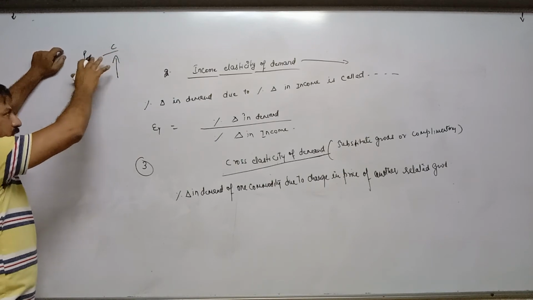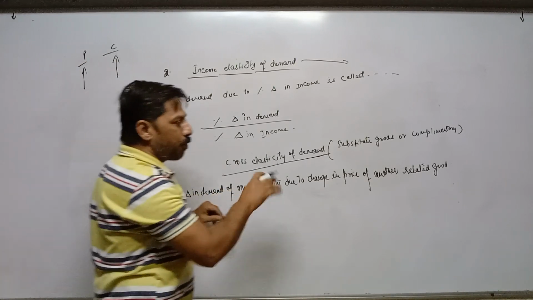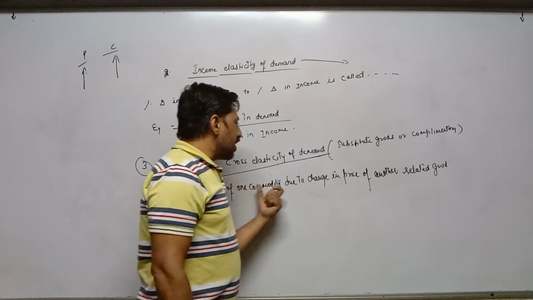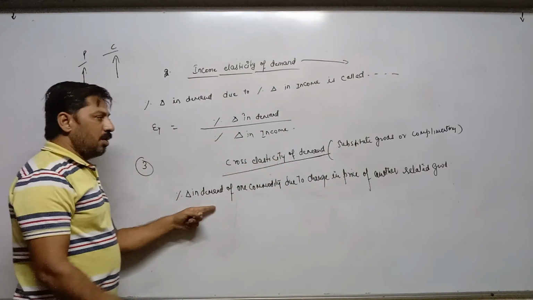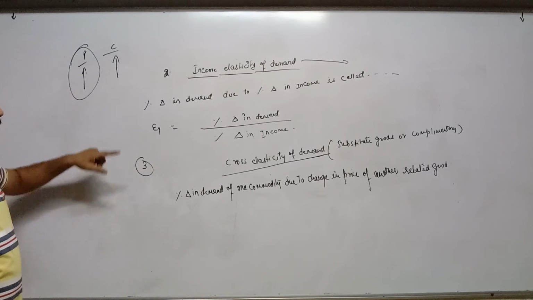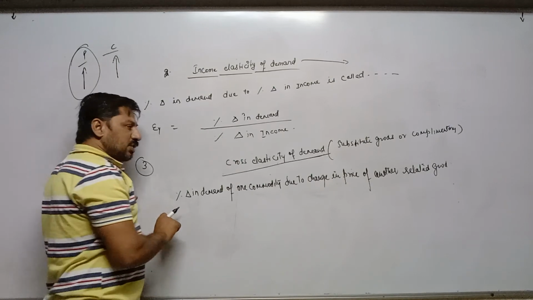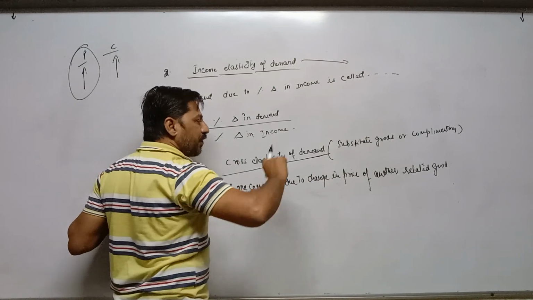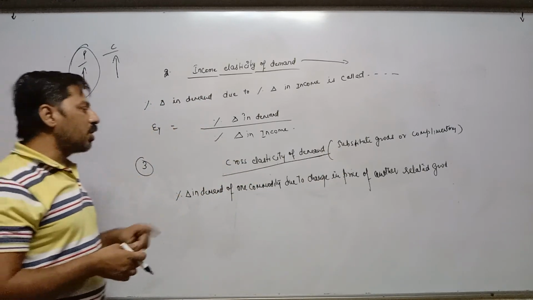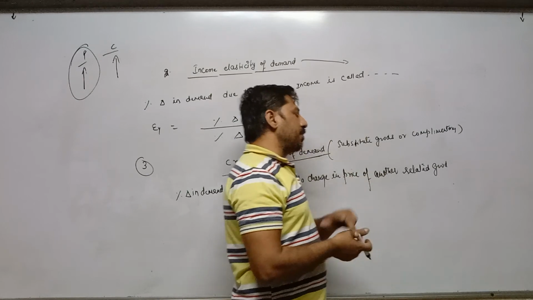This topic we have already done, so in short I am telling you, here there is positive relation, but right now we are not explaining positive or negative relation. We are trying to understand that percentage change in demand of one commodity is increasing or decreasing due to percentage change in price of another commodity. Whenever the price of one commodity affects the demand of another commodity, and such effect is expressed in percentage form, it is called cross elasticity of demand. Such goods may be substitute goods or complementary goods.